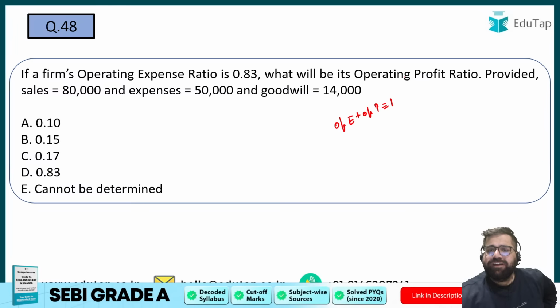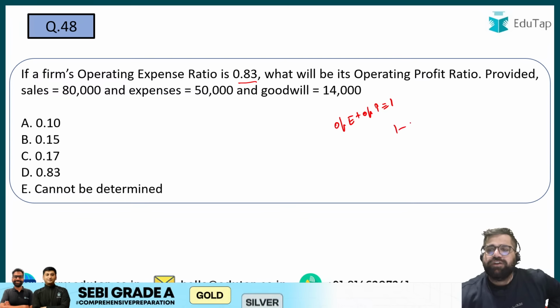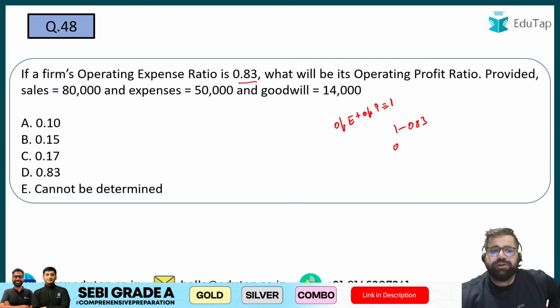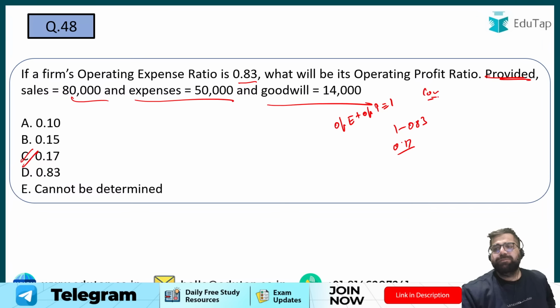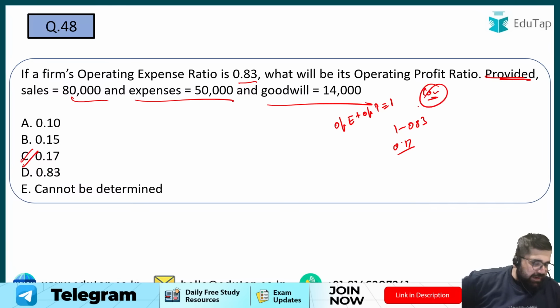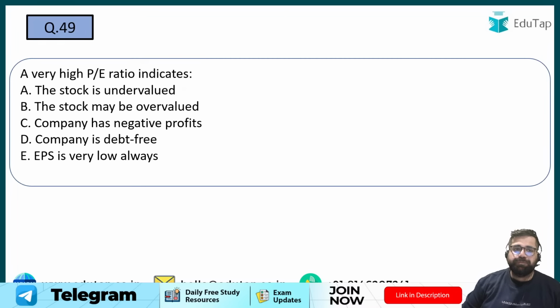One figure is available, 0.83. So 1 minus 0.83 will give you 0.17. So my answer will be option number C. Basically in this question, the sales, the prepaid expenses and the goodwill are given to you for confusing purposes only. As simple as that. Therefore, the correct answer will be option number C.